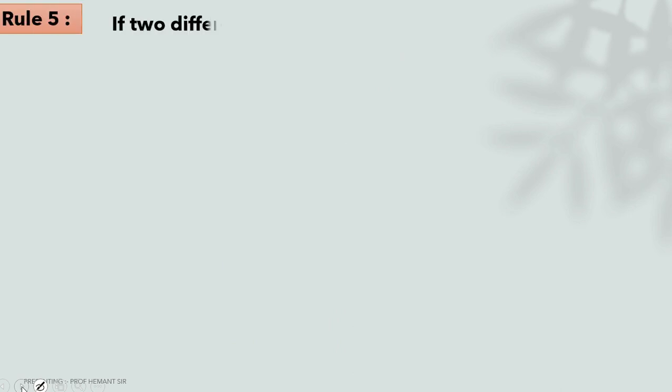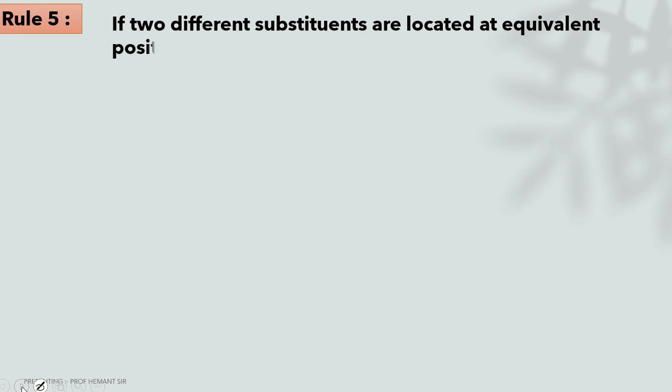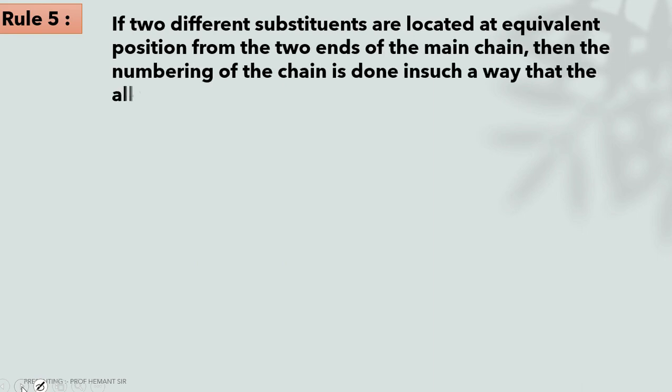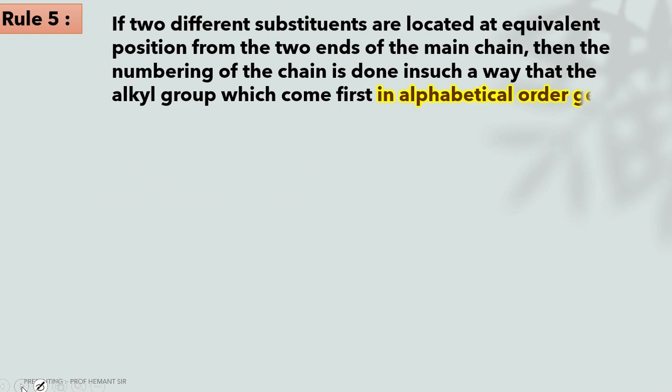Rule number 5. If two different substituents are located at equivalent positions from the two ends of the main chain, then the numbering of the chain is done in such a way that the alkyl group which comes first in alphabetical order gets the lower number. Let's read again.